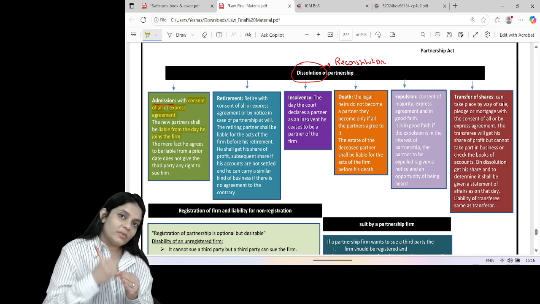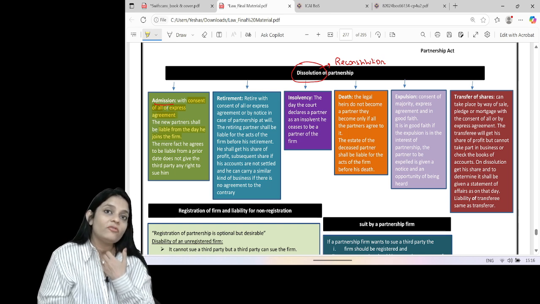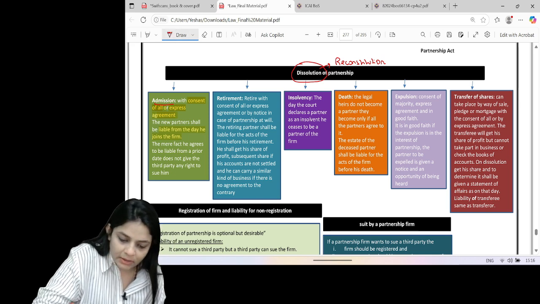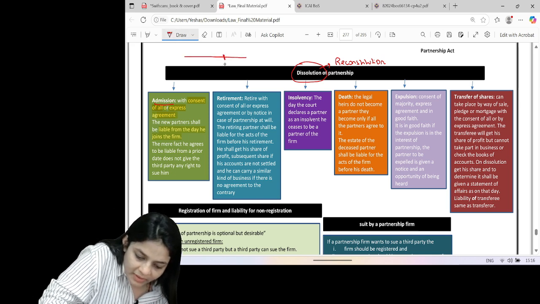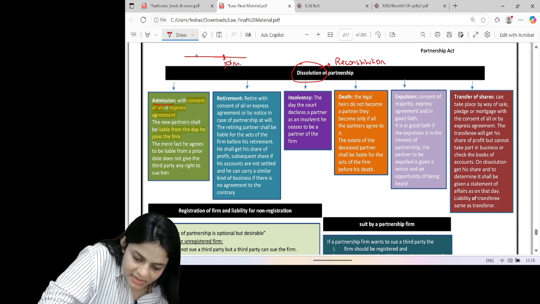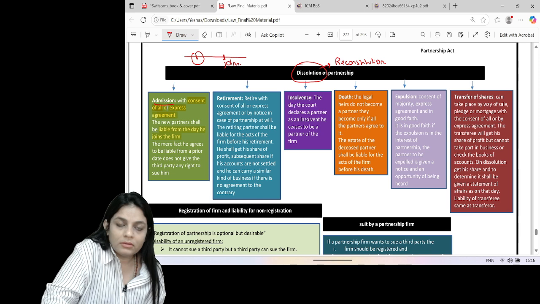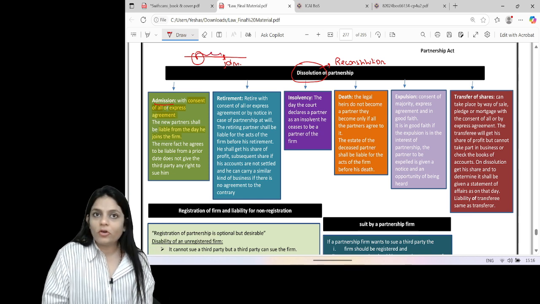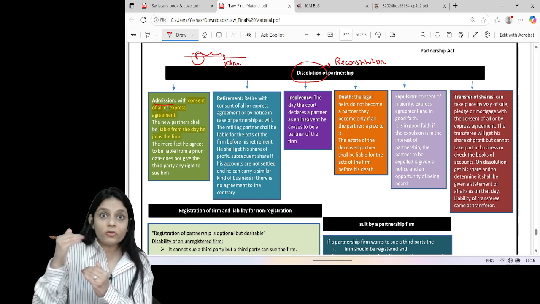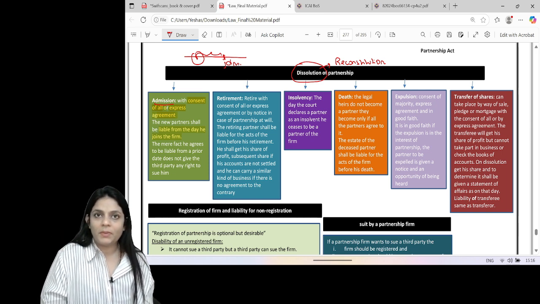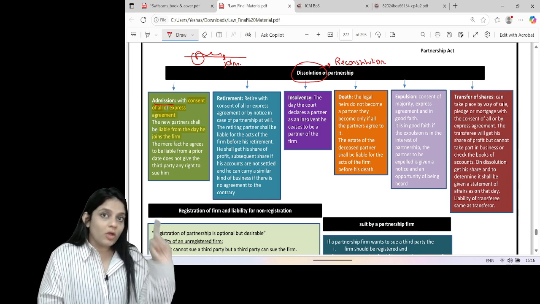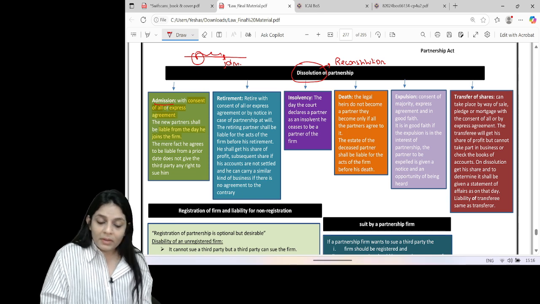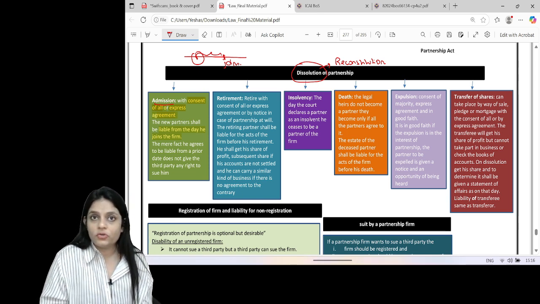Let's say he agrees with his other partners to be liable from a prior date. Let's say he joins here, but he says, I'll be liable from here. Even if he agrees to be liable, the third party cannot sue him. He is liable only to his other partners, not to the third party. The third party will only sue the old partners. The old partners can sue him for his share of loss, but the third party cannot directly sue him.